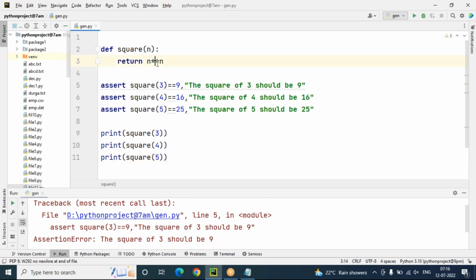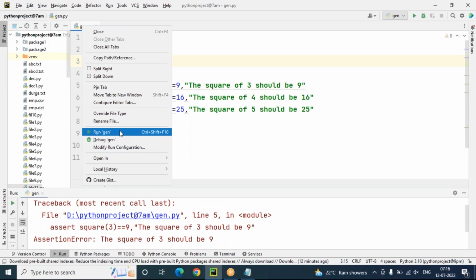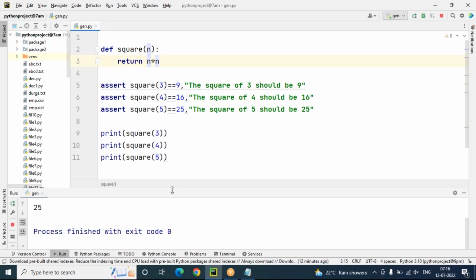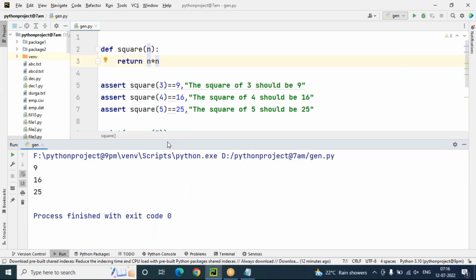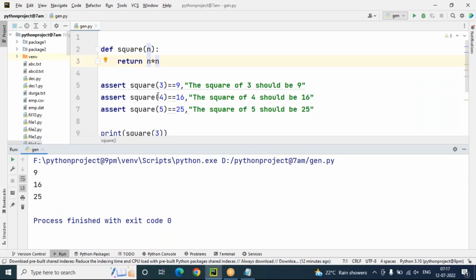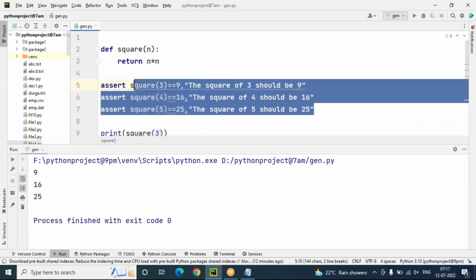So what is the problem? I can easily rectify it here. Instead of 2 stars, I'm using single star. Once I run this, now we got this output clearly. But after identifying the bug and rectifying the bug in my program, did I remove these extra added statements?